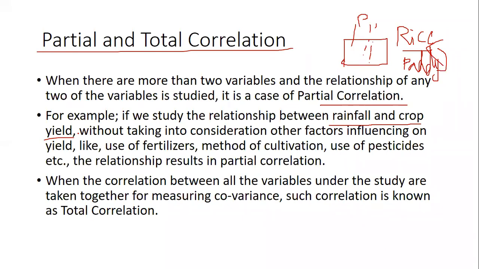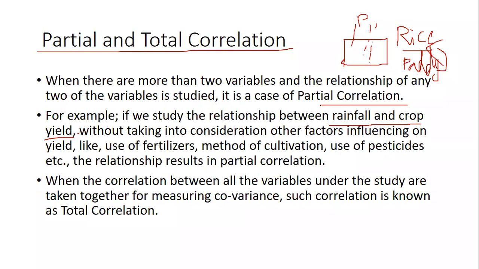But apart from that, we will not take into consideration how much fertilizer we have used, or what type of farming we are doing. Are we doing sprinkler irrigation, or is it completely filled with water? Few fields are filled with water completely and few are very dry. Few fields have black soil, few have red soil.